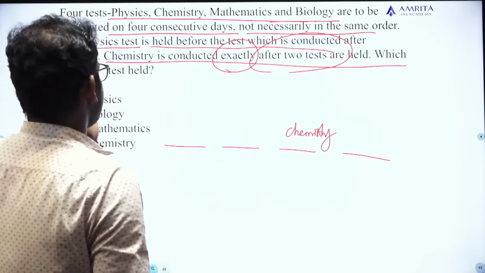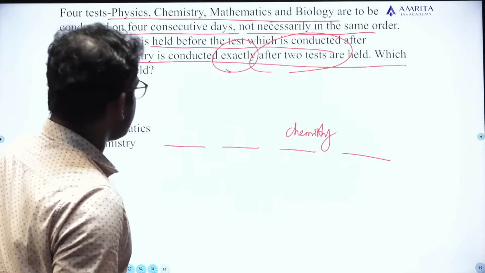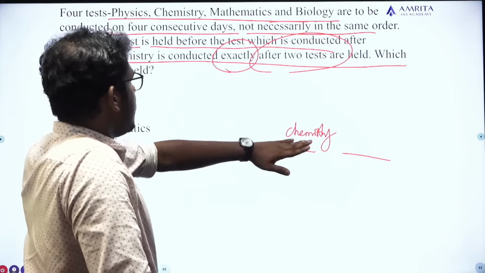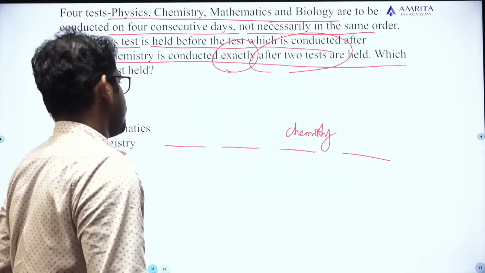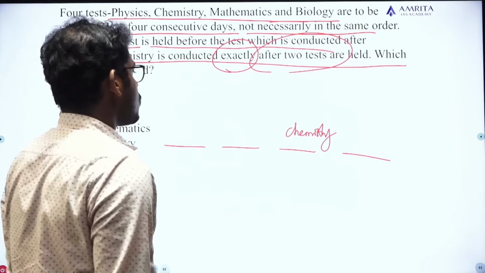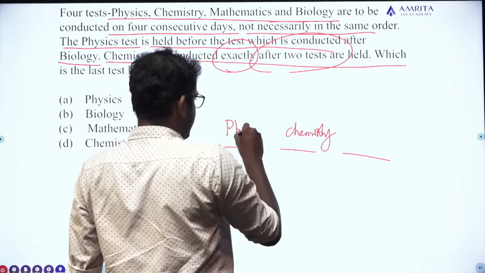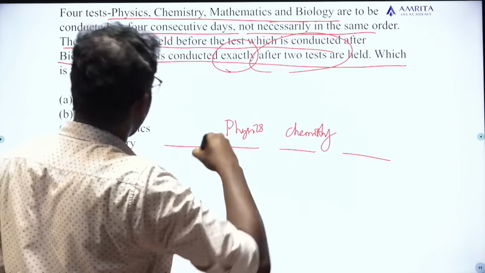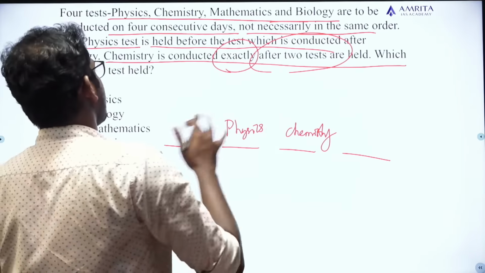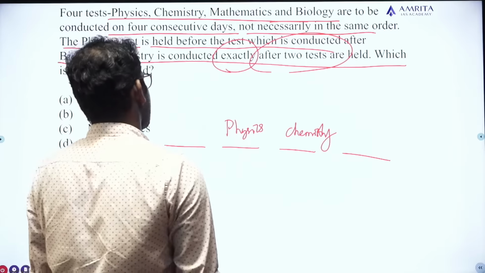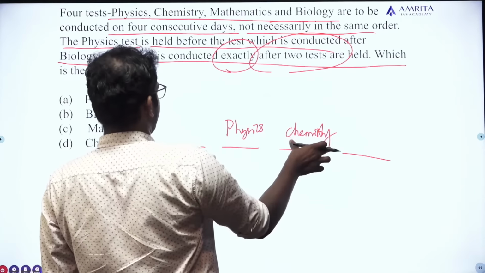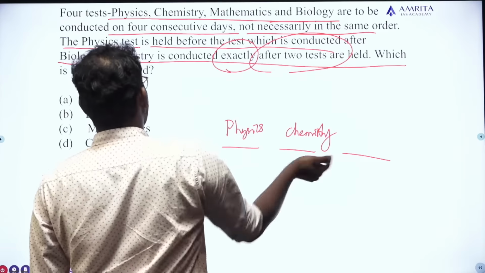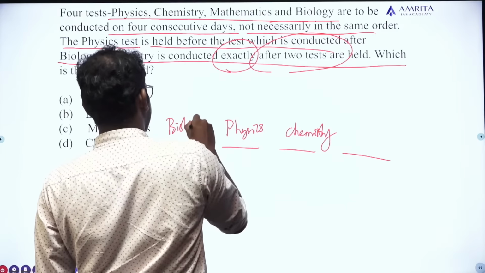Yes. Next, the physics test is held before the test which is conducted after biology. Okay, so the most probable position of physics is here. If I put physics here, the physics test is held before the test which is conducted after biology. So it is conducted before the test. So let that test be chemistry, which is conducted after biology. So then biology can come here.